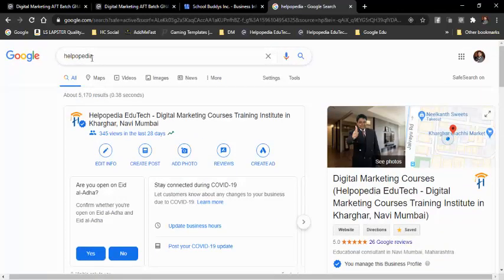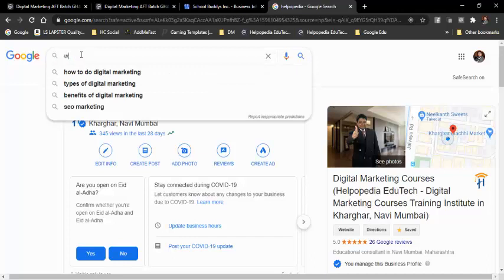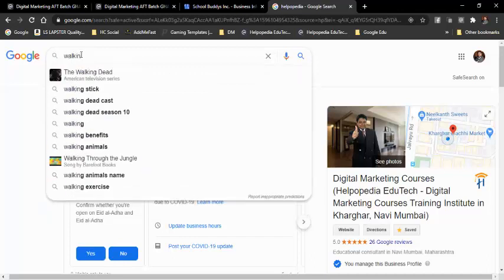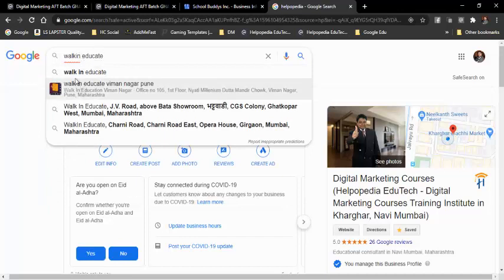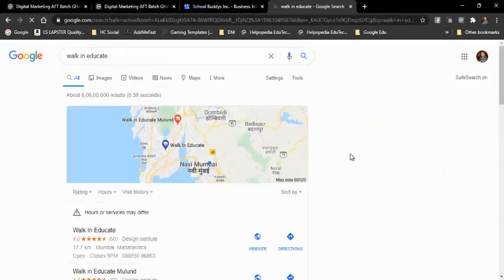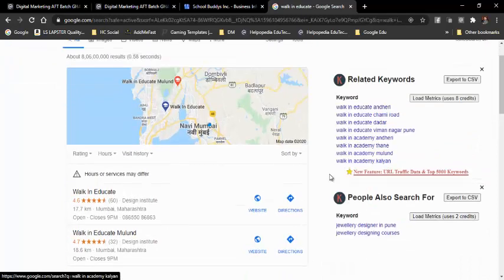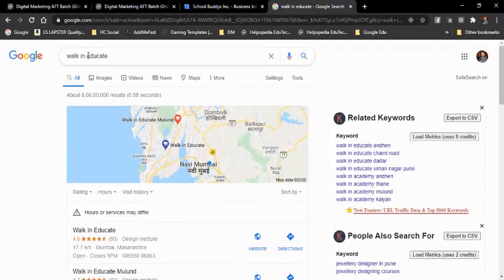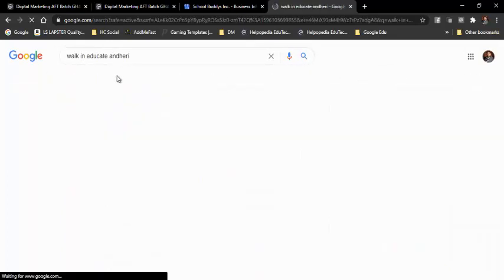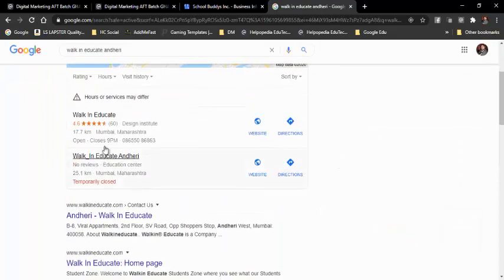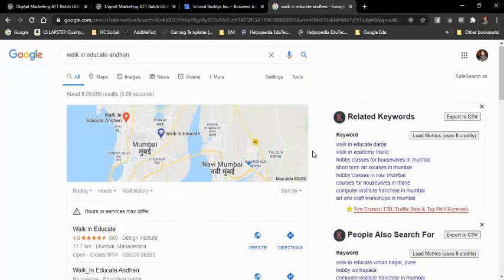So if I just add, I'll just add Walk-in Educate. Just let me see this Walk-in Educate over here. Okay, it is not coming up. Just let me check like this. Okay, so it's Walk-in Educate Andheri. Okay, Walk-in Educate Andheri is not coming up over here.